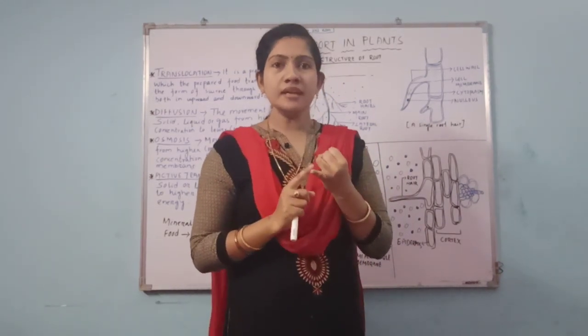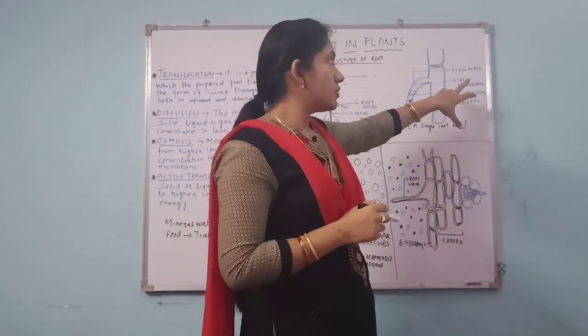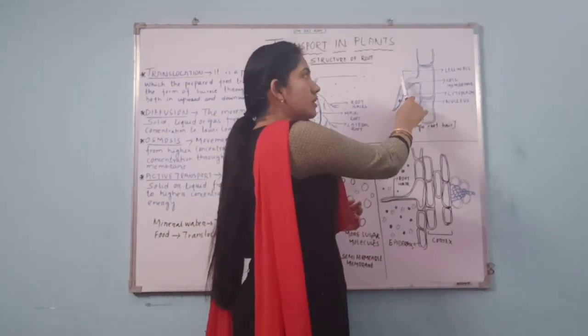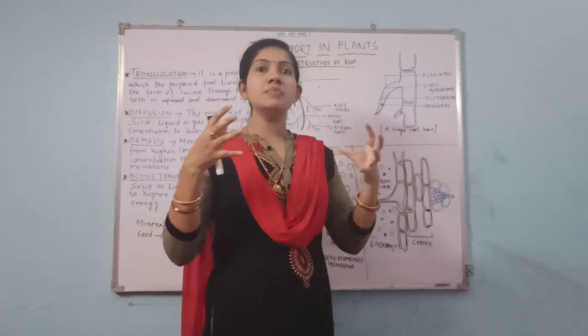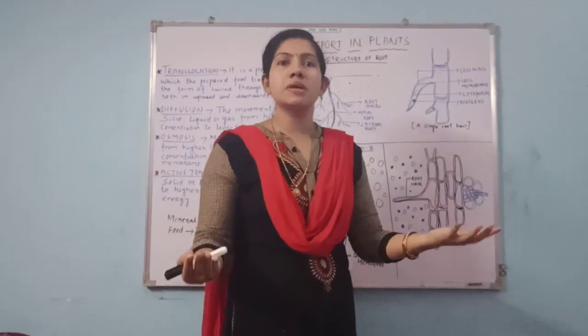Okay. The second characteristic is it has a unique feature, which is its cell wall and cell membrane. What is the unique feature? The cell wall is freely permeable and the cell membrane is semi-permeable.